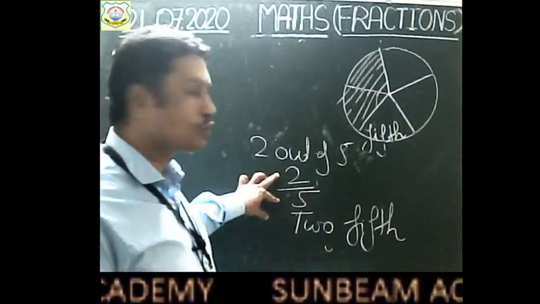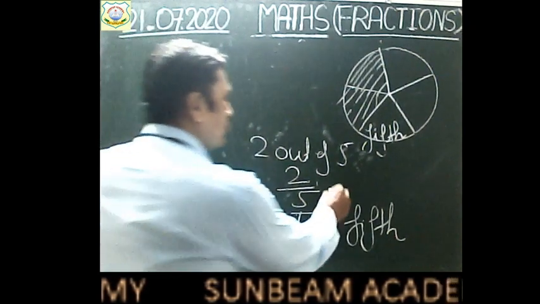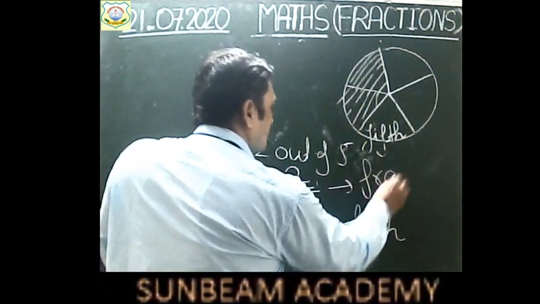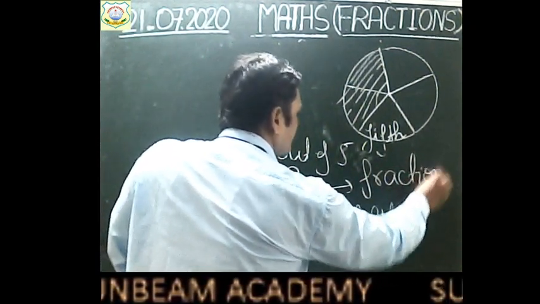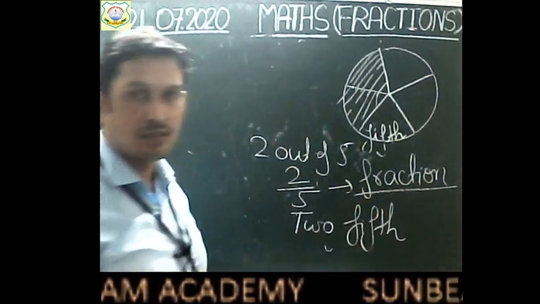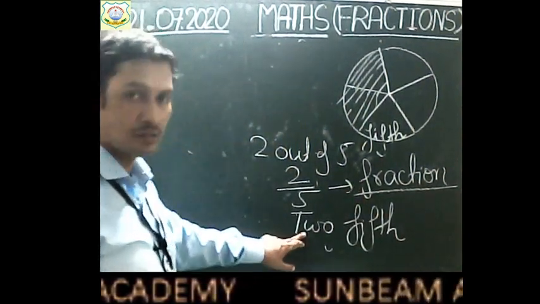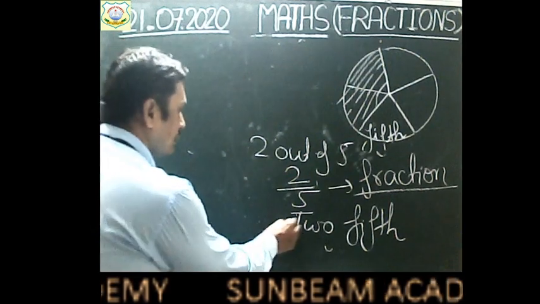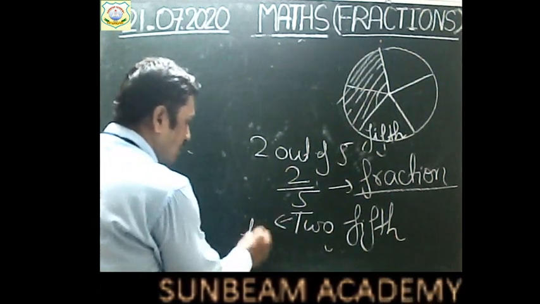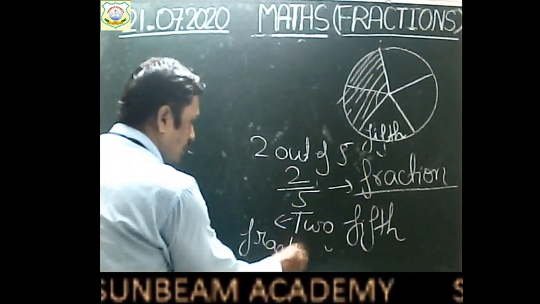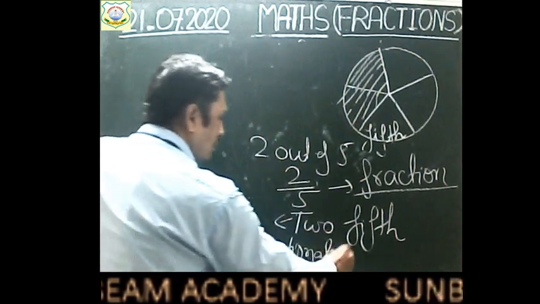So children, here 2 by 5, this is a fraction. Right children? And 2 fifth, okay, this is known as a fractional number.